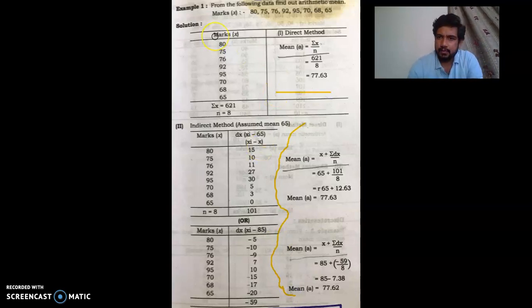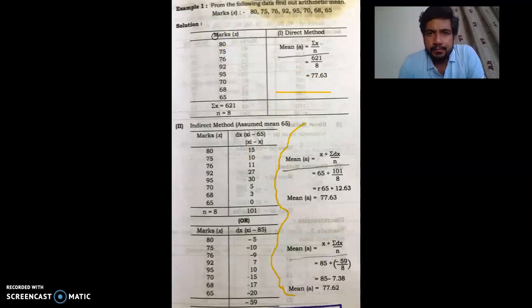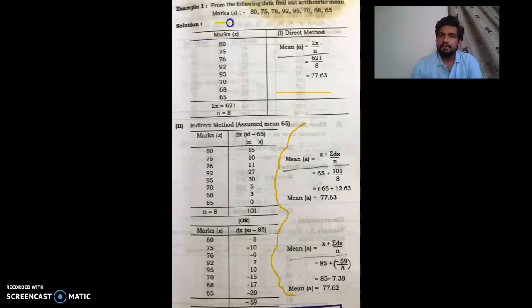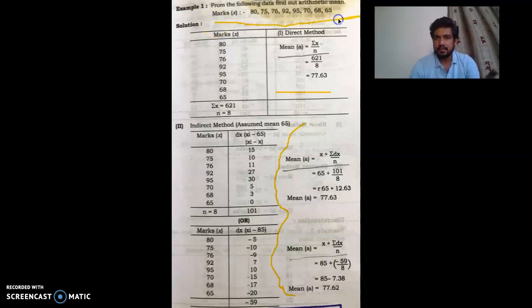Now look, the first problem. From the following data, find out the arithmetic mean. We have here the simple series. Now this is a very simple series or individual series. There is only one series here. There is no frequency. There is no continuity of data. Only there is a mention of marks: 80, 75, 76, 92, 95, 70, 68 and 65.